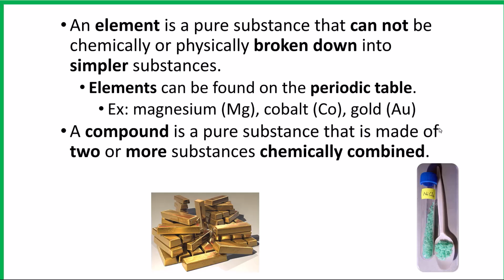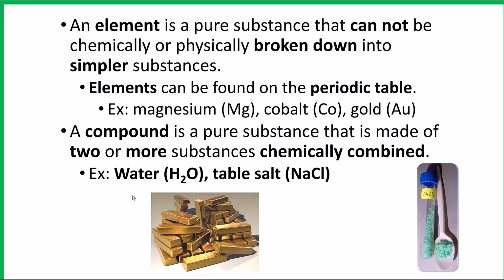A compound, on the other hand, is a pure substance that is made of 2 or more substances chemically combined. Examples would be water or table salt. Water is made from hydrogen, which is an element, and oxygen. And table salt is made from sodium and chlorine. And so those elements are chemically combined into these compounds.